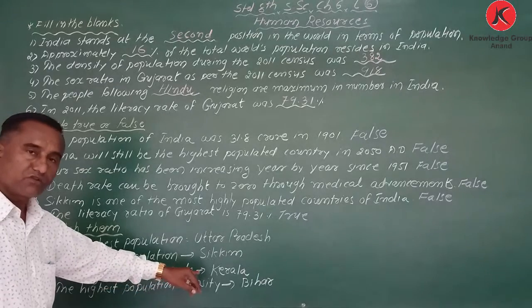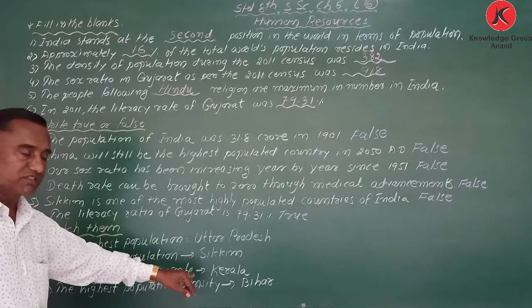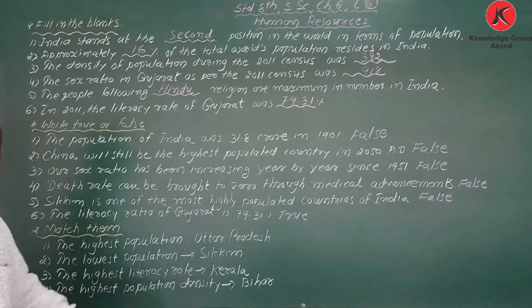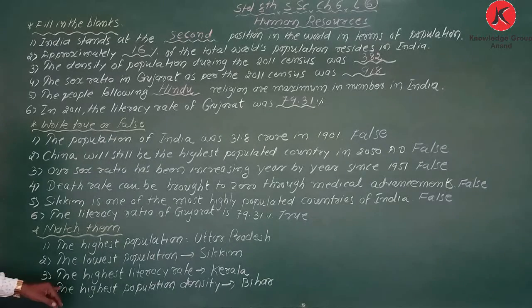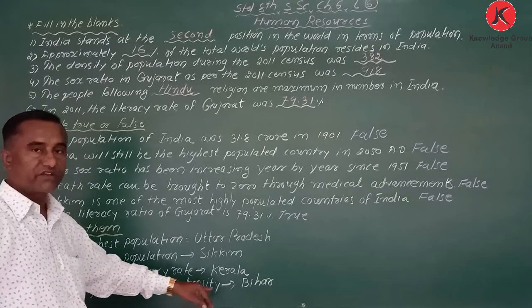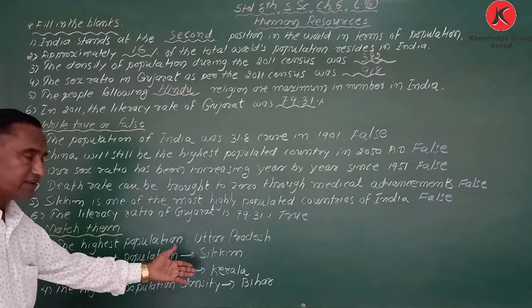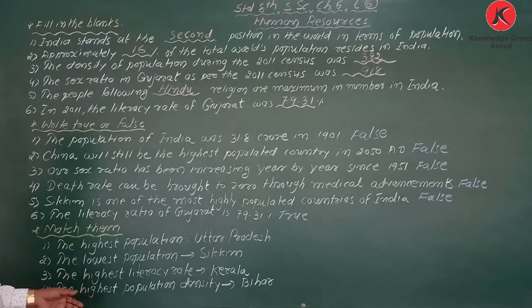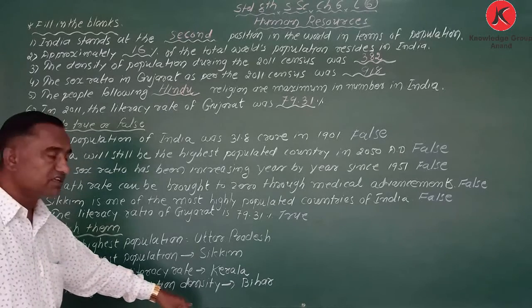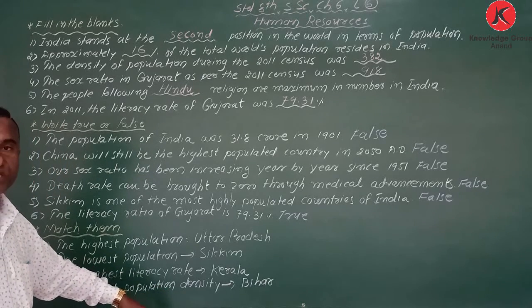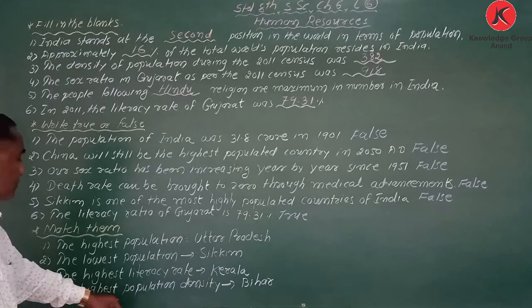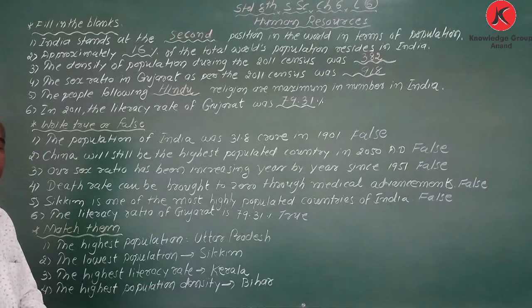Sikkim. Which state has the highest literacy rate? Kerala. Even if it is asked about the highest sex ratio, then also Kerala, no problem. The highest population density is in Bihar.